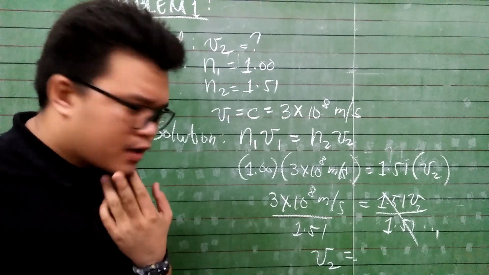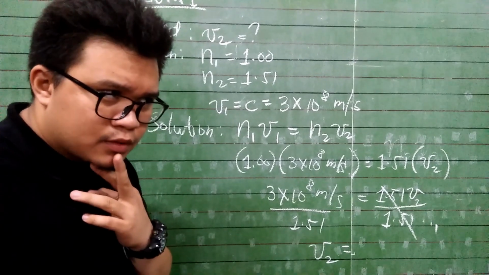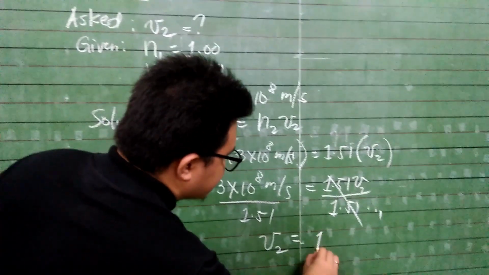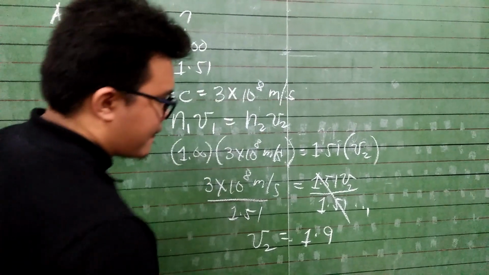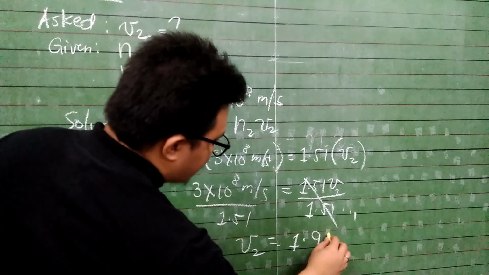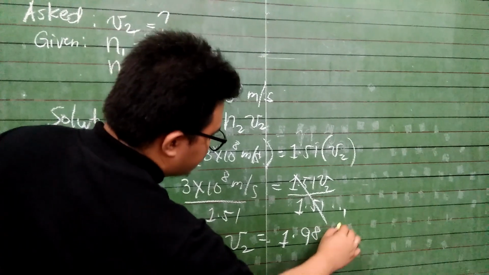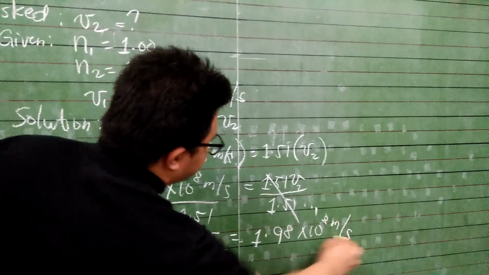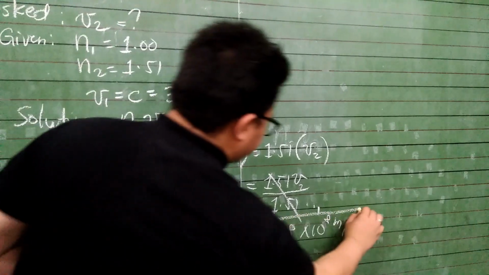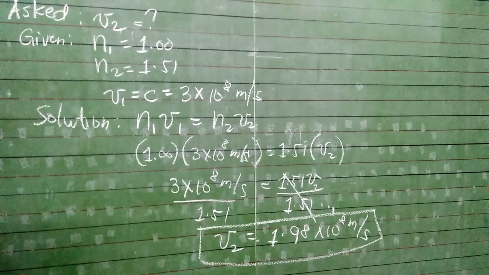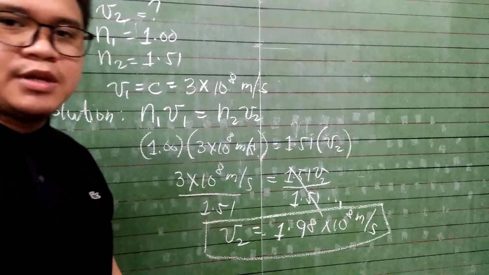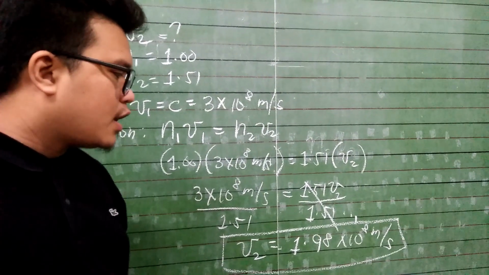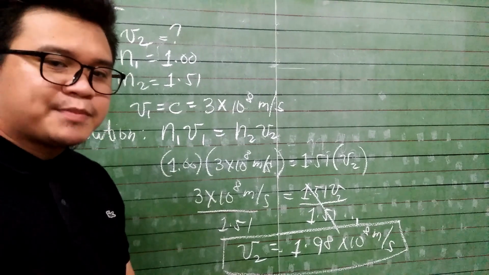So, 3 times 10 to the power of 8 divided by 1.51. I'm assuming that the value is close to 1.98 times 10 to the power of 8 meters per second. This means that the speed of light in the second medium is 1.98 times 10 to the power of 8 meters per second.